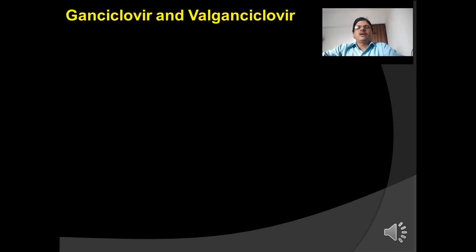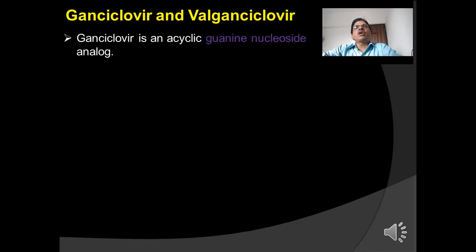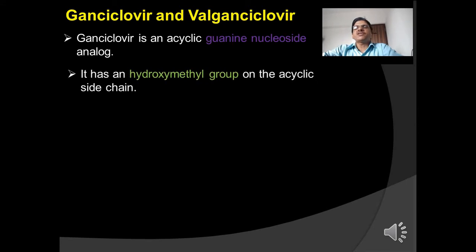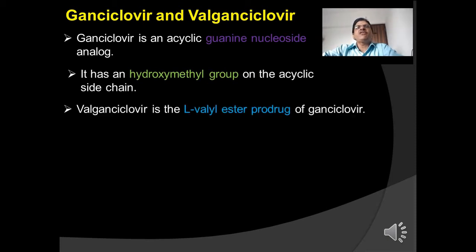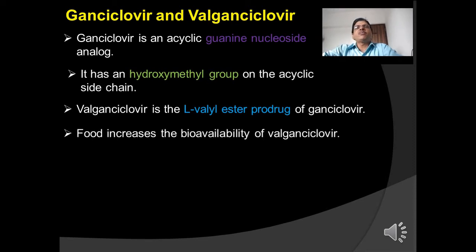Next anti-herpes virus drug is ganciclovir and its prodrug valganciclovir. Ganciclovir is an acyclic guanine nucleoside analog. Its structure is similar to that of acyclovir, except that it has an additional hydroxymethyl group on the acyclic side chain. Valganciclovir is the L-valyl ester product of ganciclovir. Food increases the bioavailability of valganciclovir.